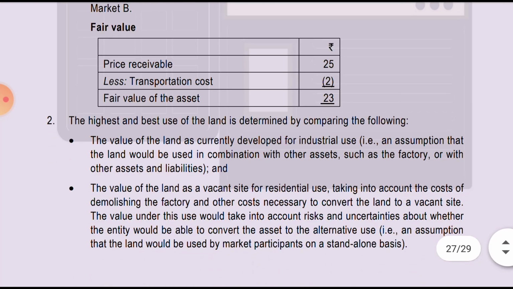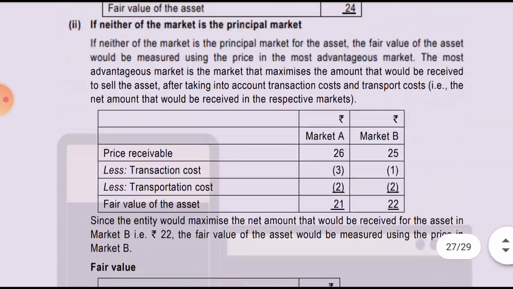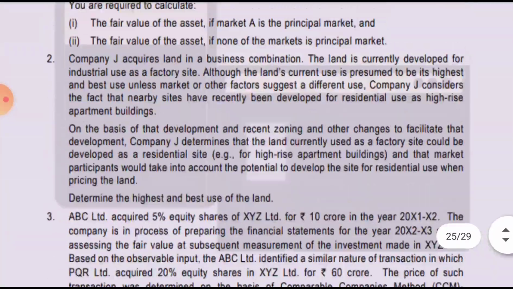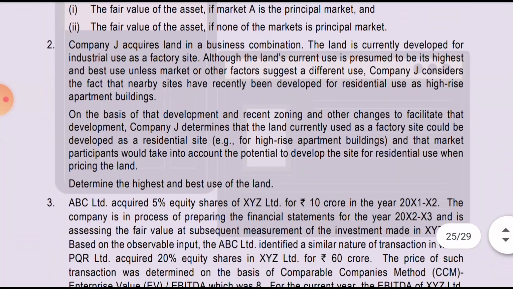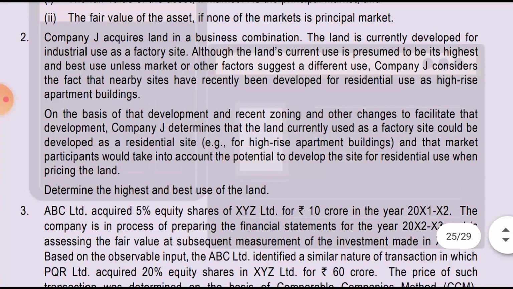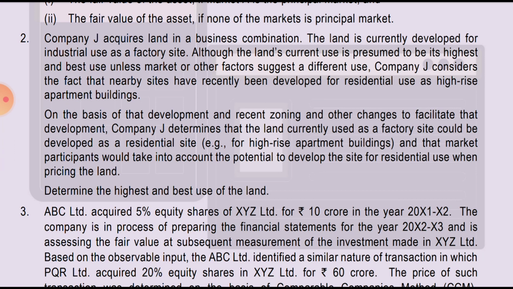Then the second is based on the concept of highest and best use. I will just read and explain the concept. Company J acquires land in a business combination. The land is currently developed for industrial use as a factory site. Although the land's current use is presumed to be its highest and best use, unless the market or other factors suggest a different use.